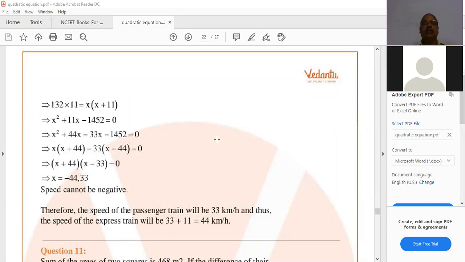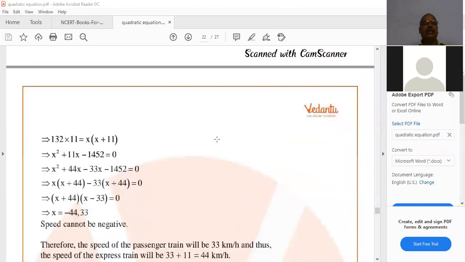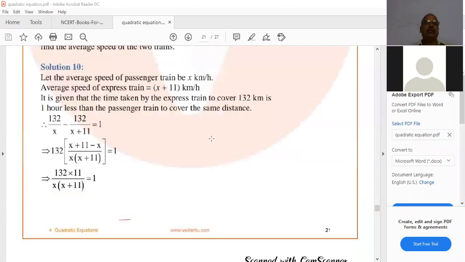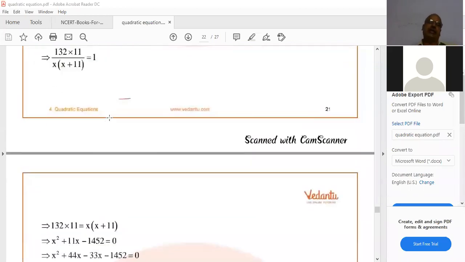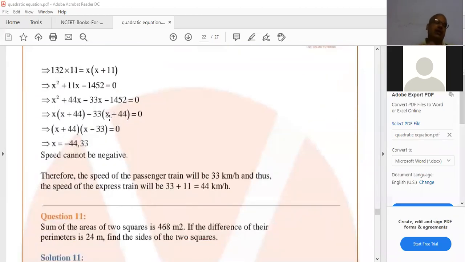To verify our answer, 132 by 33 means 4 hours. Then 132 by 44 means 3 hours. 4 minus 3 is 1 hour. Hence, we have verified the answer. Like that, I told you to verify whether the calculation is correct or not, whether the factorization is correct or not. For checking all, we can do this.